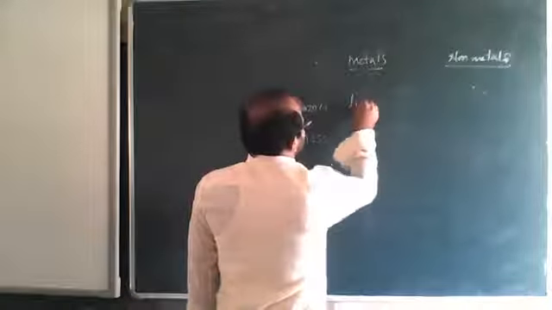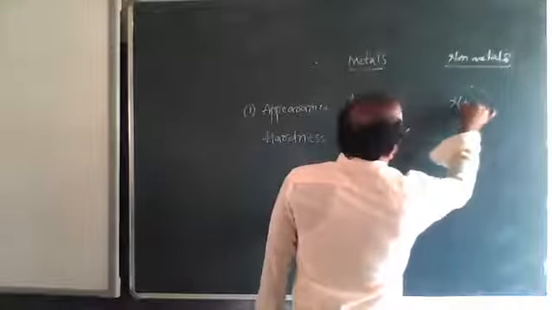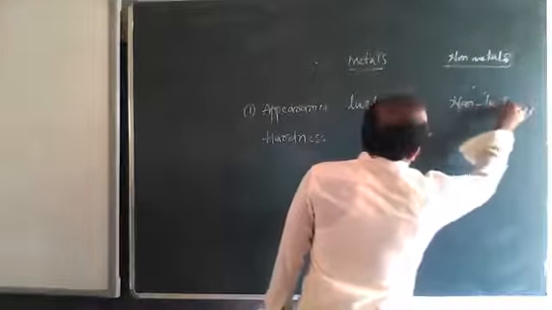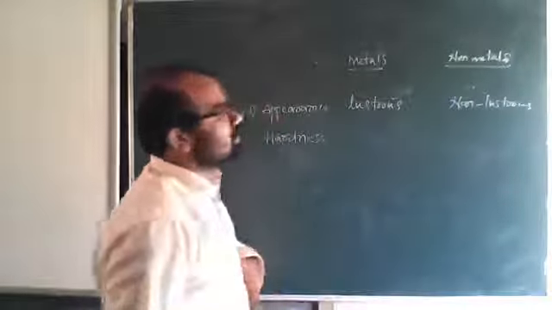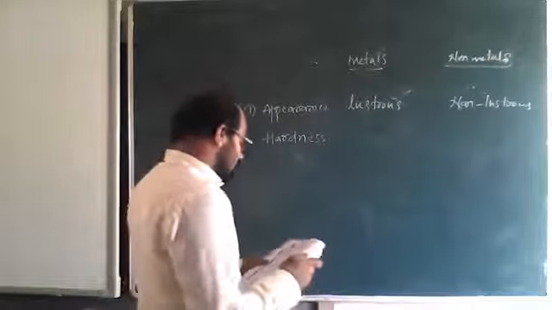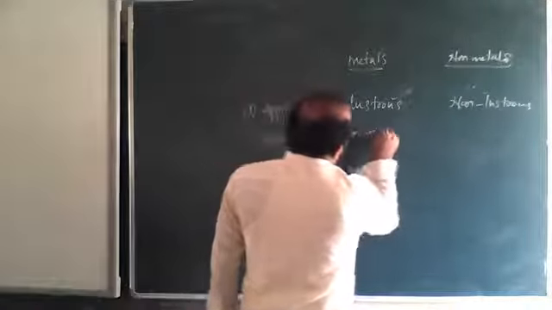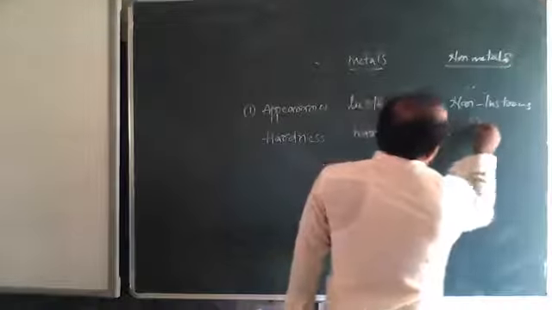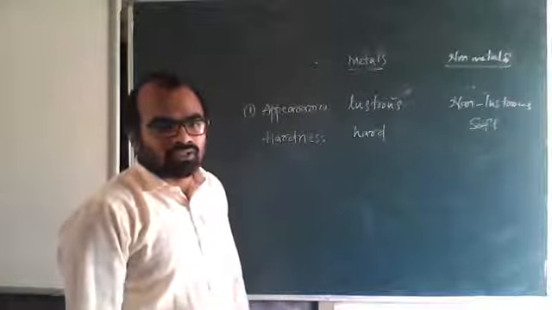Appearance, we can say lustrous for metals. For non-metals, non-lustrous. That is shiny surface. Metals have a shiny surface, non-metals do not. Hardness, we can say metals are hard, non-metals are soft.